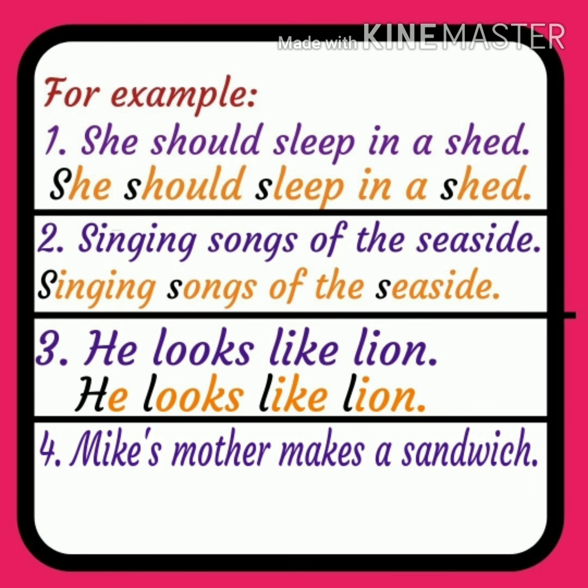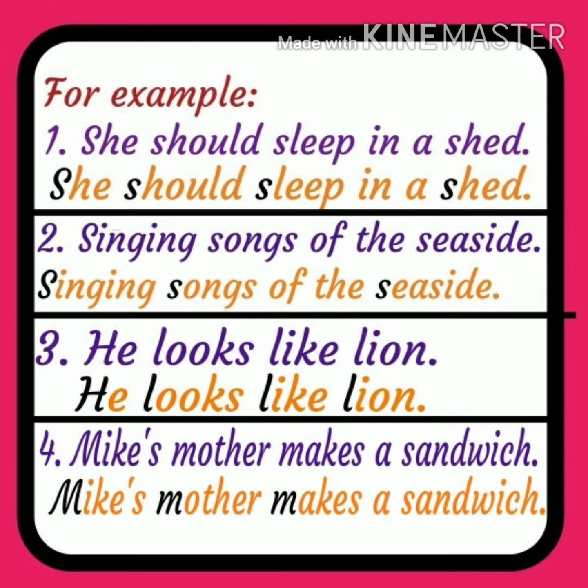Fourth example is Mike's mother makes a sandwich. See which letter is repeated at the beginning of the word. M letter is repeated more than 2 times. M letter is repeated.